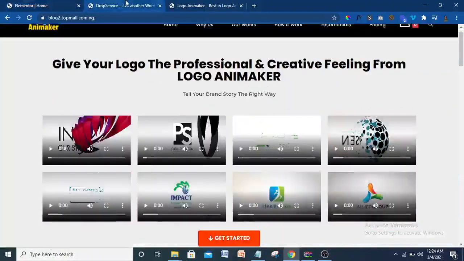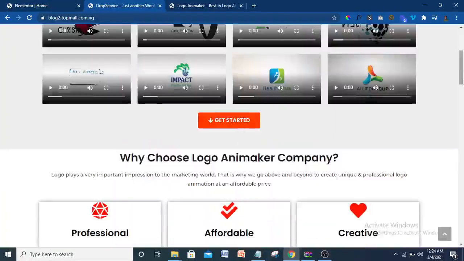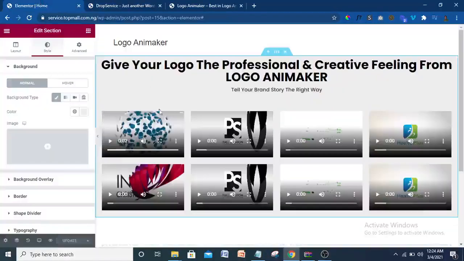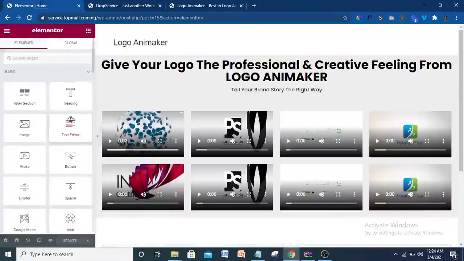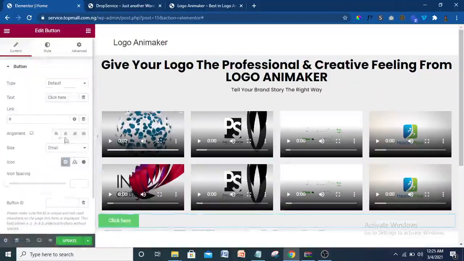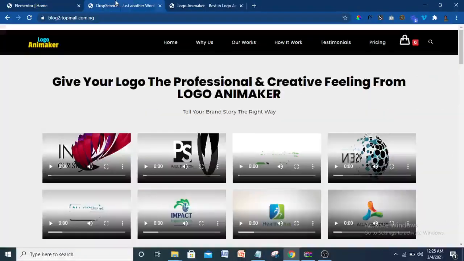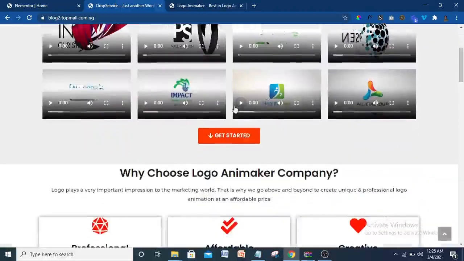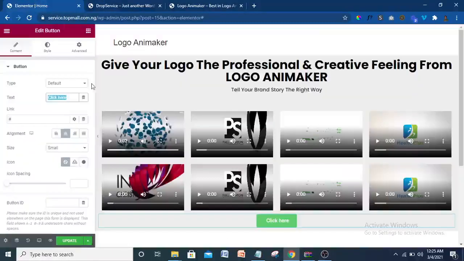Now, one thing you also notice is that there's a space up here, and there's also a space down. So let me put in the button. Click on this nine icon to go back to the elements. So I'm going to put in a button. Click on button just under it here, somewhere down here. As you can see, that blue part, you drop it, so the button is going to appear. Let's put the button in the center. Then click here. I think it's get started. Let's see what's there. Get started. So just type in here, get started.